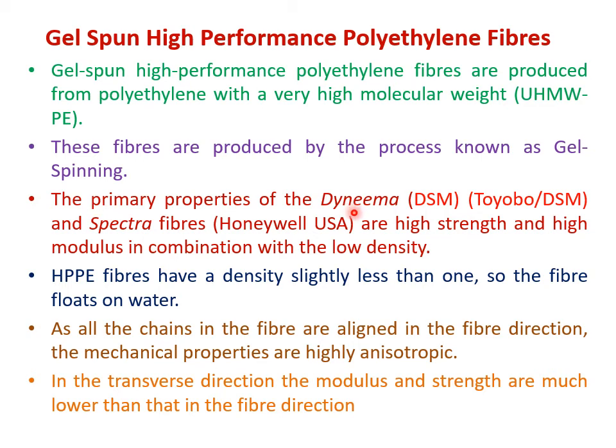The ultra high molecular weight polyethylene fiber is available under the trade names of Dyneema and Spectra. So Dyneema fiber is produced by DSM in Netherlands and by the combination of Toyobo and DSM. These are companies which have collaborated together in Japan. तो Toyobo और DSM मिलके जापान में Dyneema fiber बनाते हैं और DSM कंपनी नेदरलैंड में Dyneema fiber बनाता है. Whereas Spectra fiber is produced by a company known as Honeywell in USA.